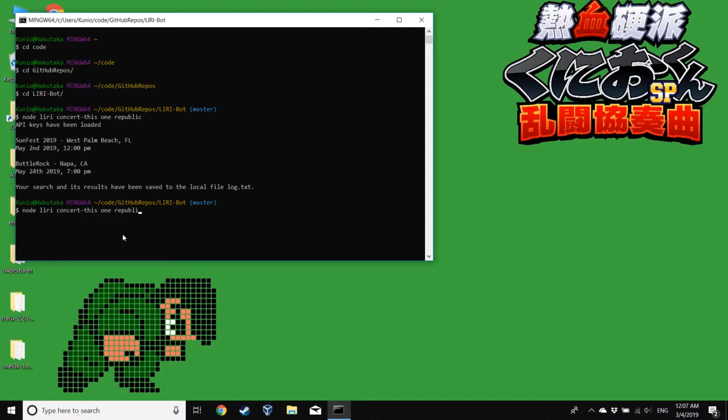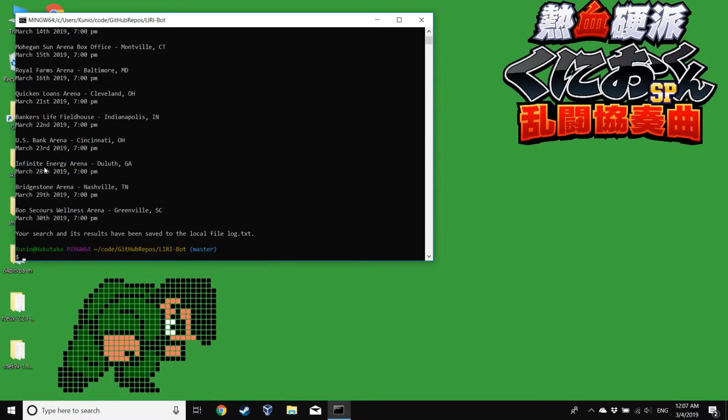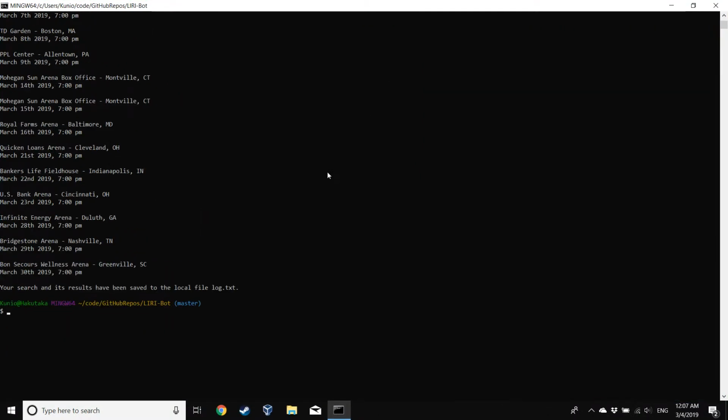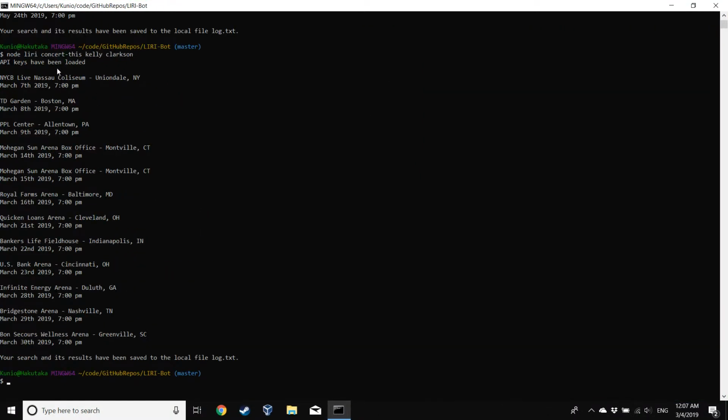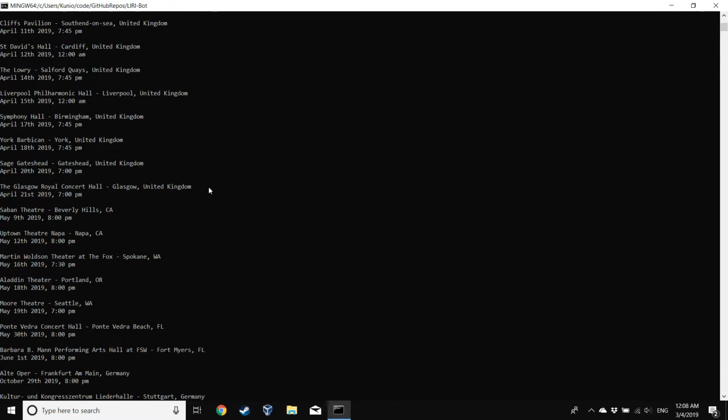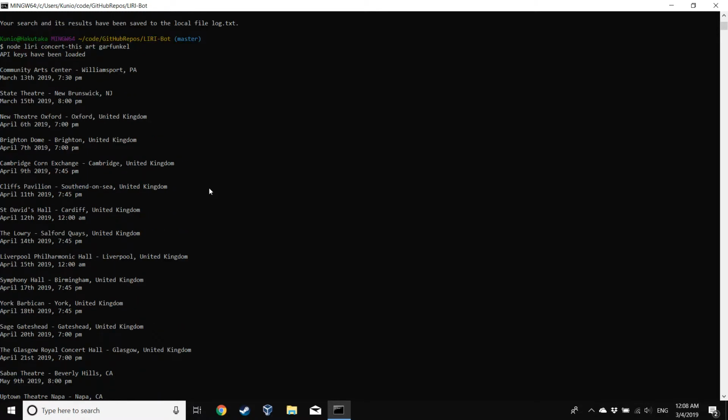Just as an example, so that we can see that I didn't just pick one that works and none of the other ones work. Here's Kelly Clarkson, and you can see she's got a number of performances coming up. Or if you want to check in on my man, Art Garfunkel, see that cat has a lot going on despite being pretty up there.